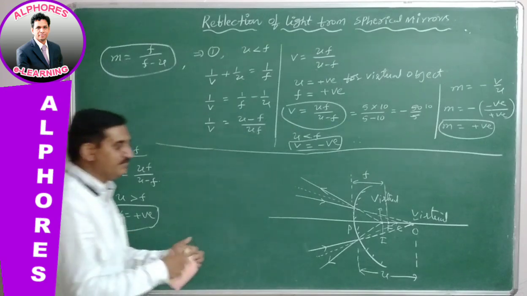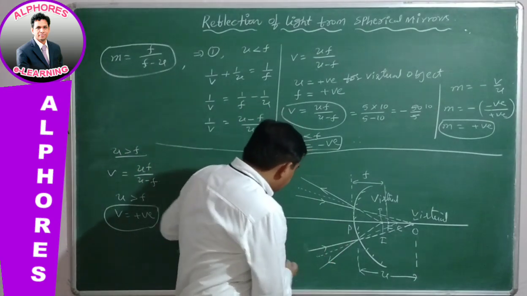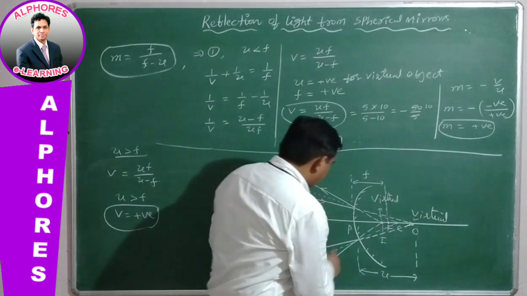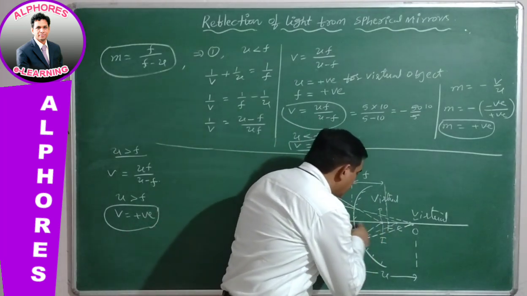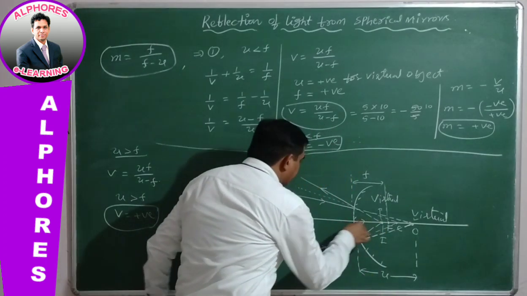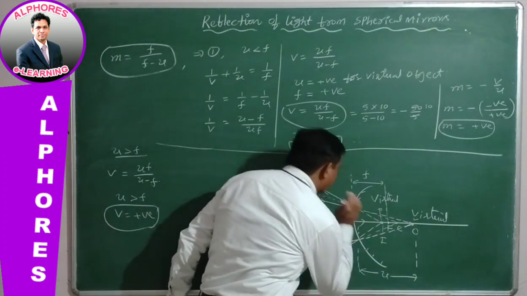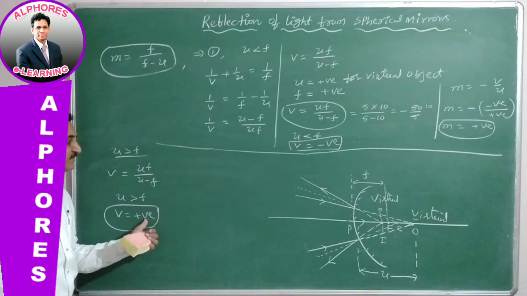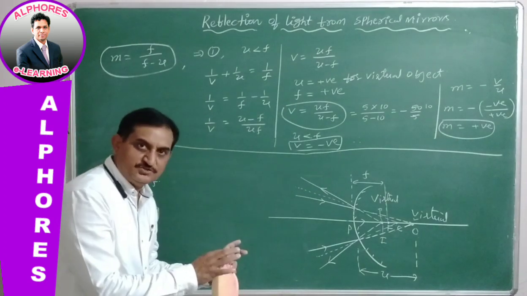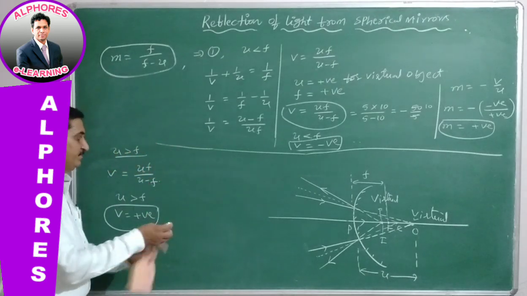Let us verify over here. Light is coming from left to right, and we measure the image distance from the pole to the image in the direction of the incident ray. Therefore, v is positive, so it is clear that a virtual image is formed.